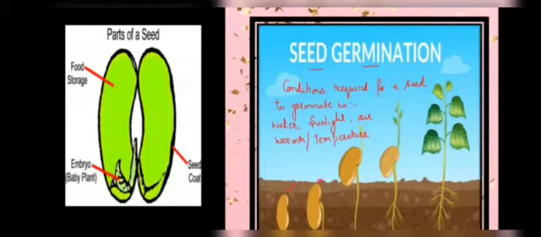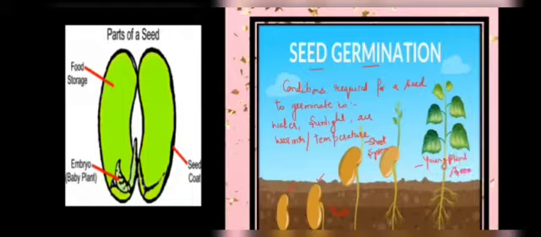When a seed gets all these suitable conditions, it starts germinating, and finally the embryo baby plant starts developing. The root portion comes out first, and then the shoot portion, which is above the soil, comes out from the baby plant, and the seed keeps on germinating and forms a young plant. This young plant is called a seedling.